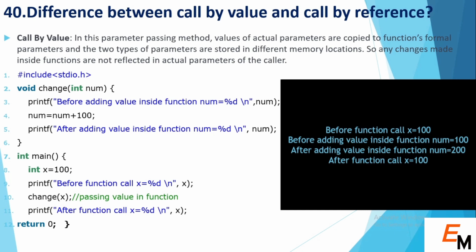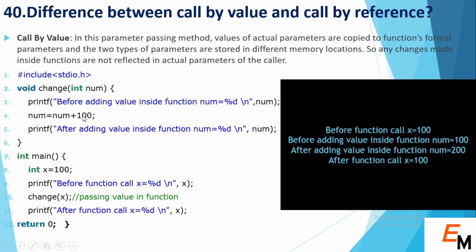As you can see in the example, normally we set our integer value to 100, and after that we print it before the function call. So our value is 100 before calling the function, and after that the change function is called. Before adding the value inside the function, num will be 10, as you can see on the output screen.